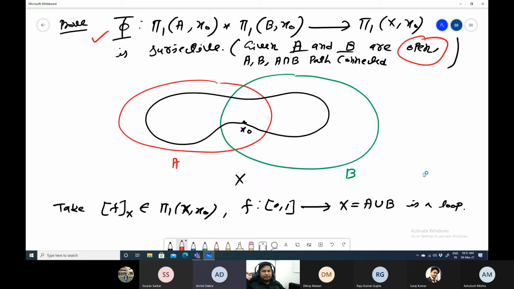Otherwise, you cannot prove anything. Whenever you start a proof, you choose an arbitrary base point. And here also I am fixing x0, because if you take x0 from other places, it will be isomorphic to this one.